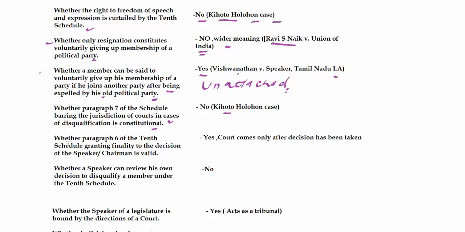The next question is whether paragraph 6 of the 10th Schedule granting finality to the decision of the Speaker or Chairman is valid. Then the court has said yes. And why? According to it, to the extent that finality of decision is concerned, the law is valid, the law is constitutional. The power of judicial review of the court comes only after the decision has been taken. Then another question is whether a Speaker can review his own decision to disqualify a member under the 10th Schedule. No, he cannot review his own decision. This power has not been given under the act. It has not been mentioned anywhere in the act.